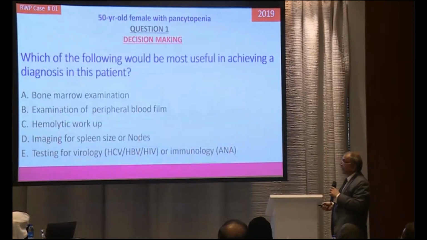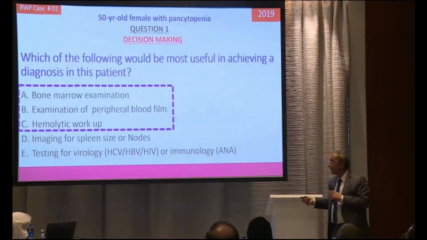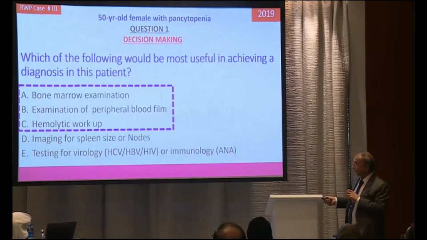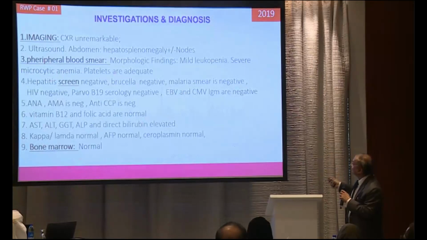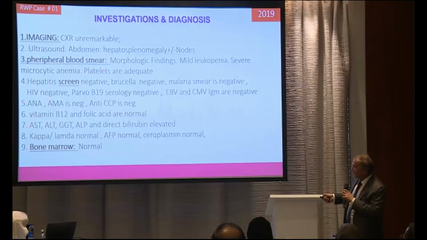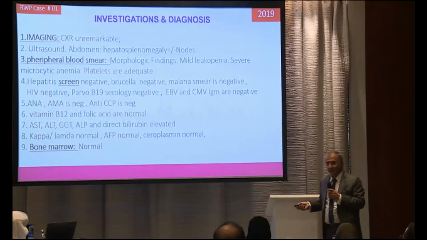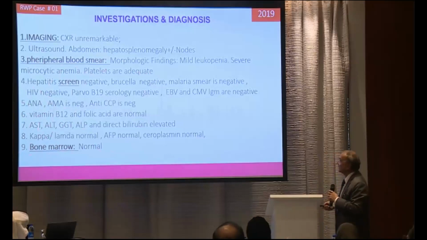So when this happens, what we do for pancytopenia: we have to review the film, do a hemolytic workup, and bone marrow. These are the key elements which we do. In this patient, that was done in 2019. All imaging, X-ray and ultrasound, was normal, and films revealed no abnormal cells. Screening tests were done outside where she came from. All the things were normal. Bone marrow we did, and that was surprisingly normal. So this is, sometimes, a pathological issue.